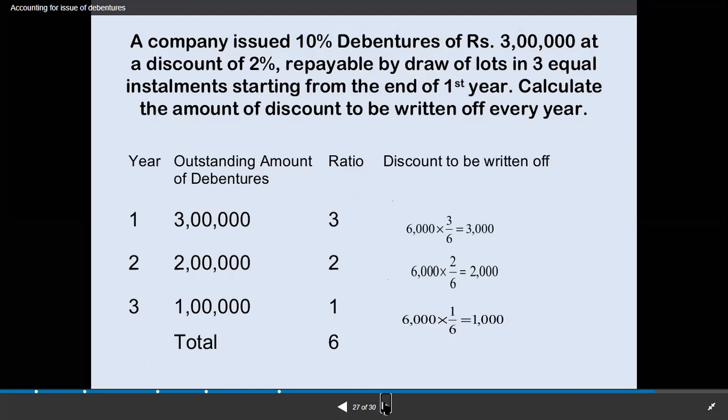As you can see in the example, the debentures are redeemed and the outstanding amount is more in the first year, comparatively lesser in the second year, and in the last year it is least. In the same way, the discount is also written off in the ratio of 3 is to 2 is to 1.